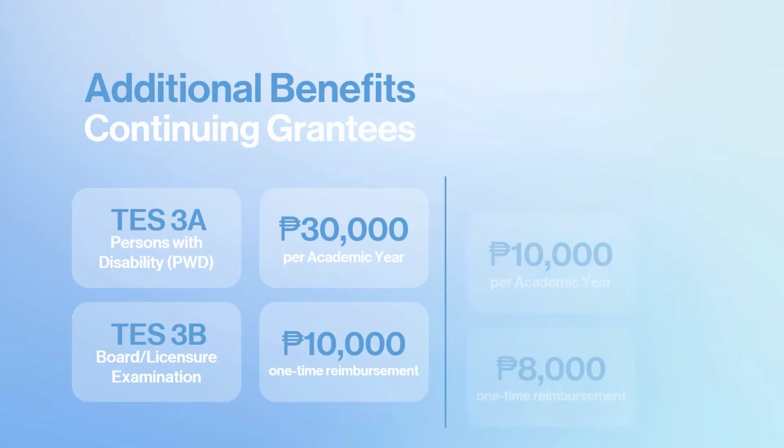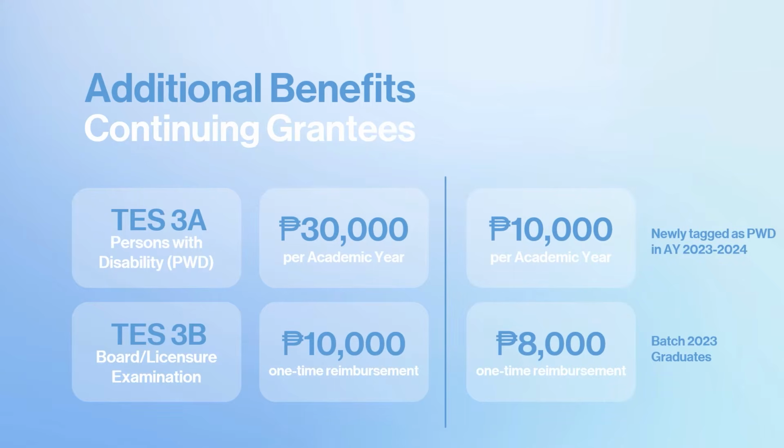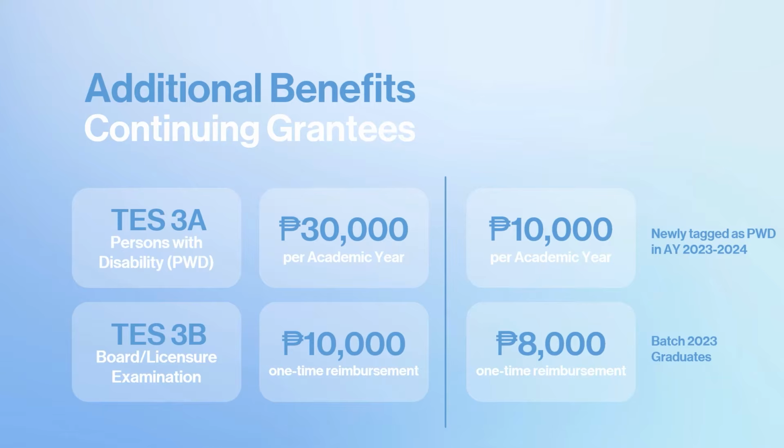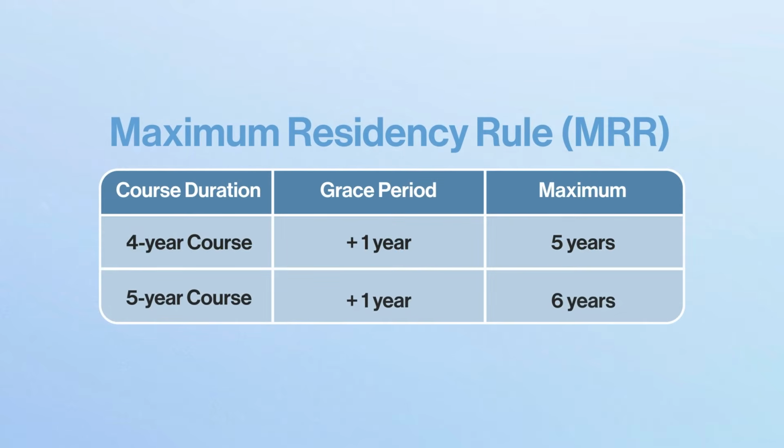graduate. In addition, TES provides an additional subsidy for persons with disability, or what we call TES 3A, and TES 3B for those enrolled in a program that requires professional licensure examinations, with a one-time reimbursement. Note that the maximum residency rule shall strictly apply. For instance, a TES grantee with a 4-year maximum residency will be given a 1-year grace period to receive TES.